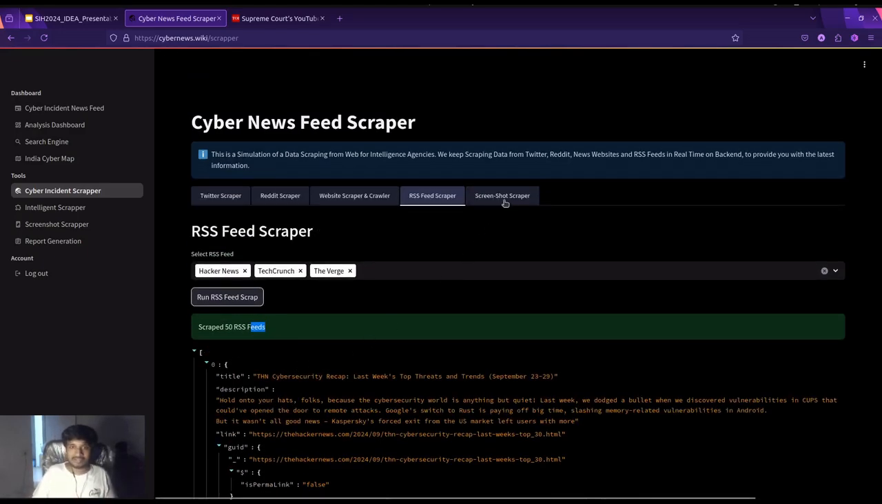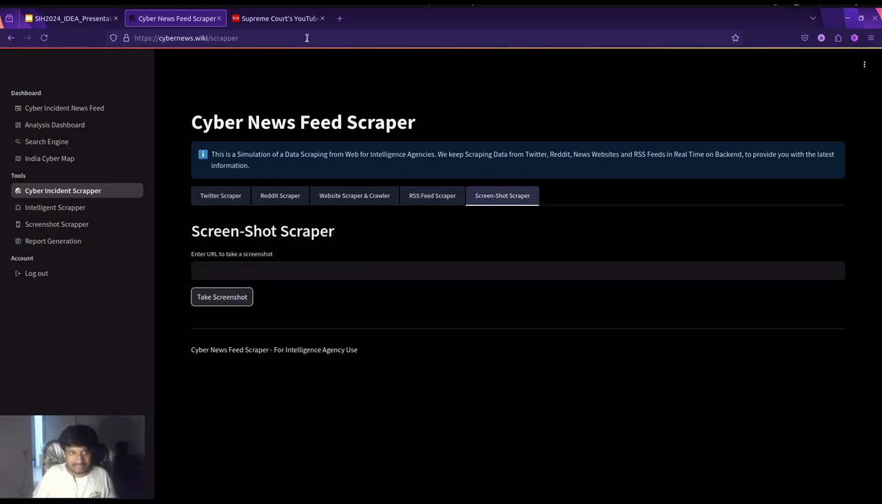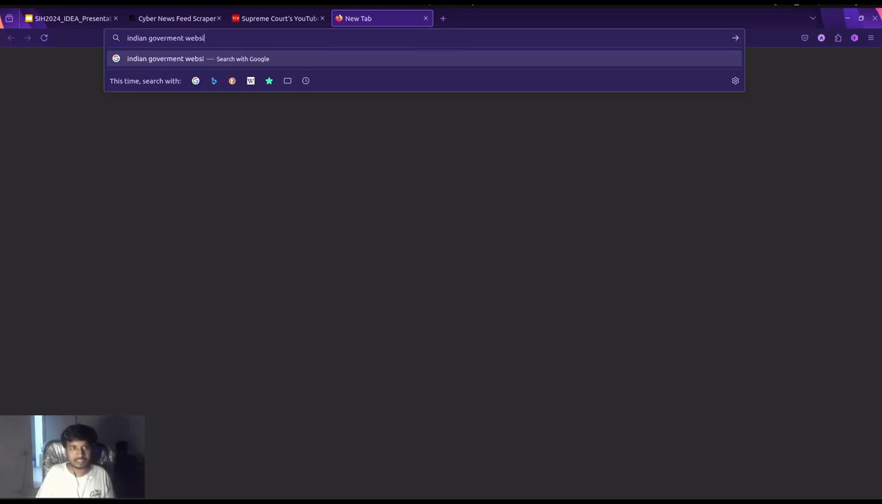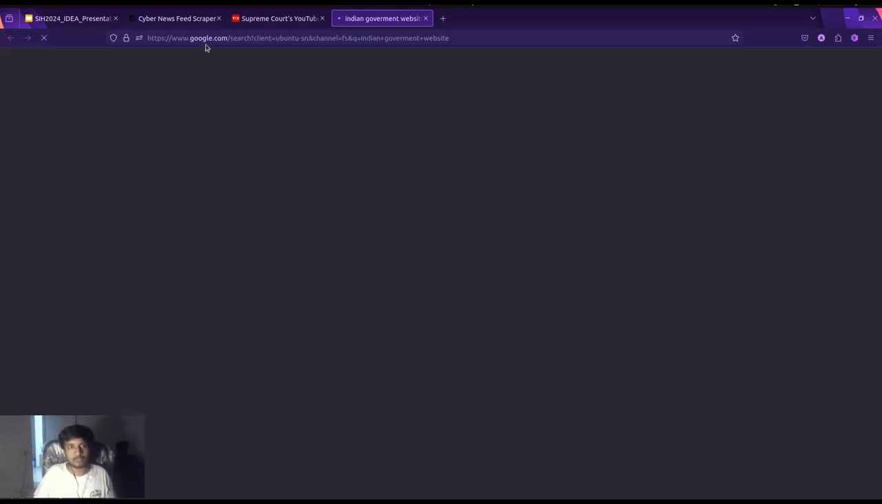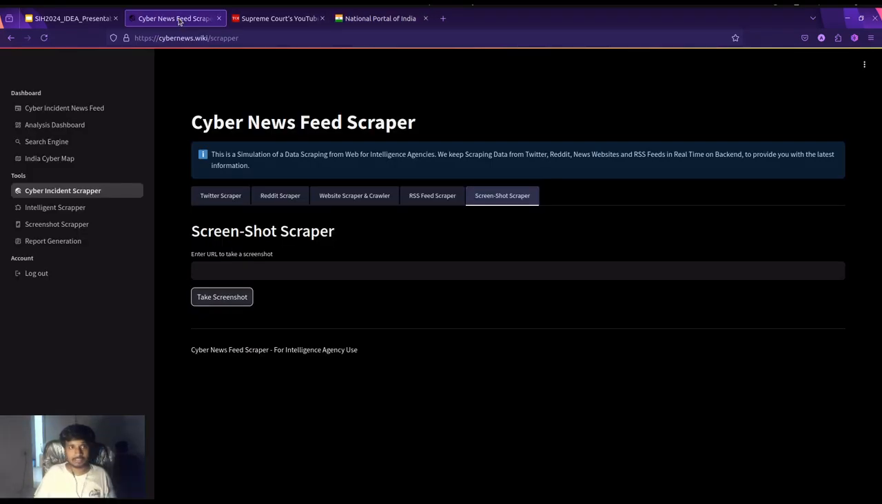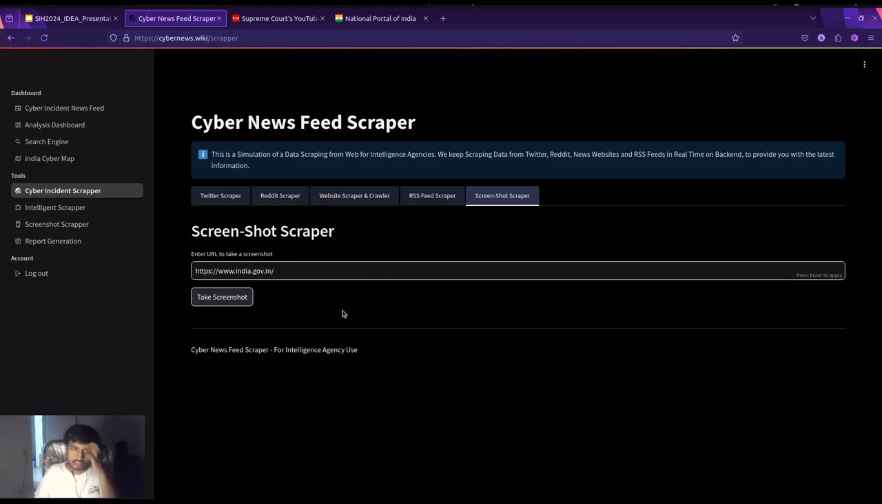Okay, so let's see the screenshot scraper. To demonstrate this, I'm going to scrape the official Indian government website, the National Portal of India. I'm going to copy this URL and paste it here. What the screenshot scraper does is, sometimes we are not able to scrape a website, but if that source is very important to us, we get a whole screenshot of that website. Then we run OCR to understand what text has been written on that website.